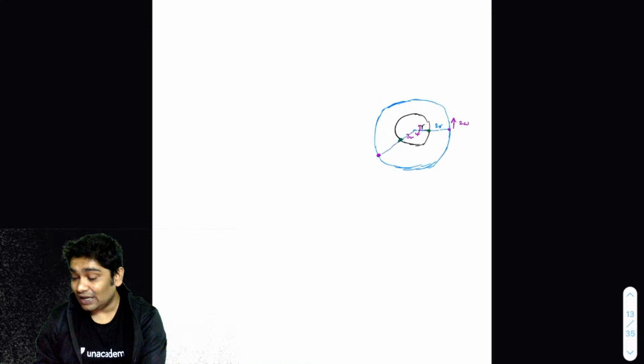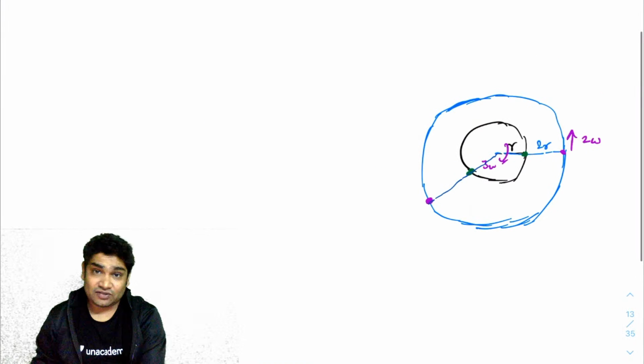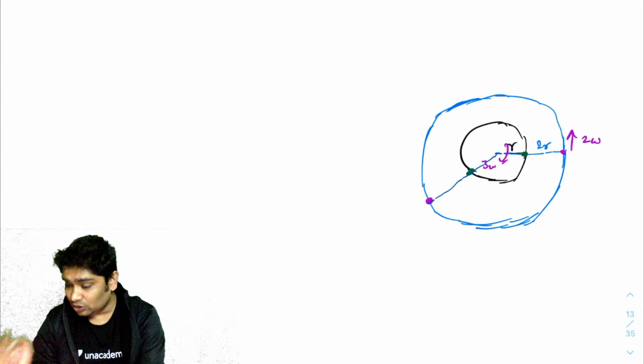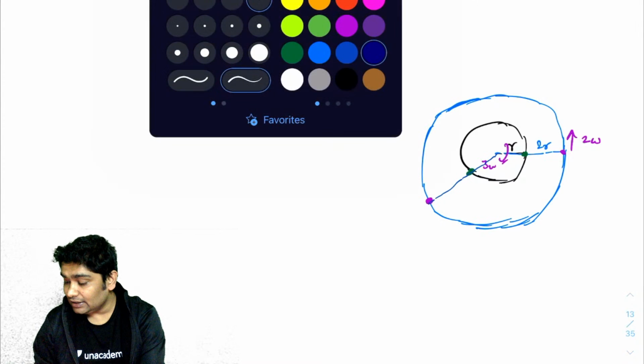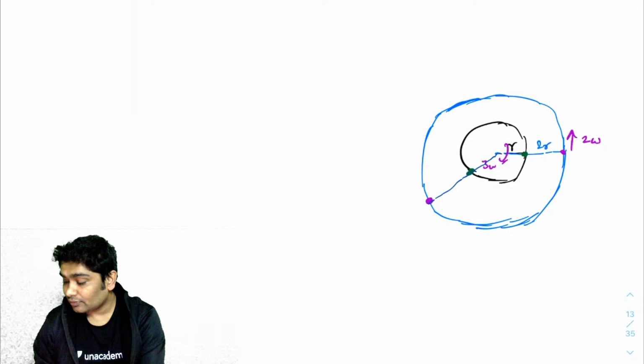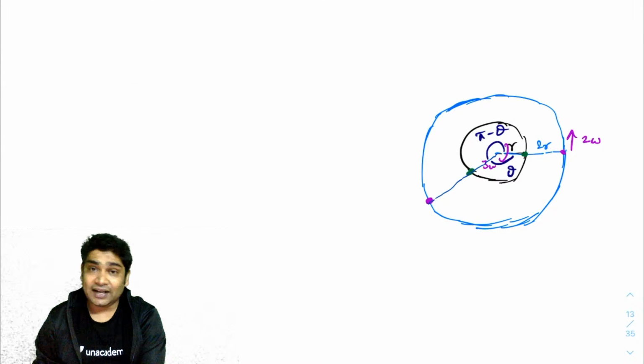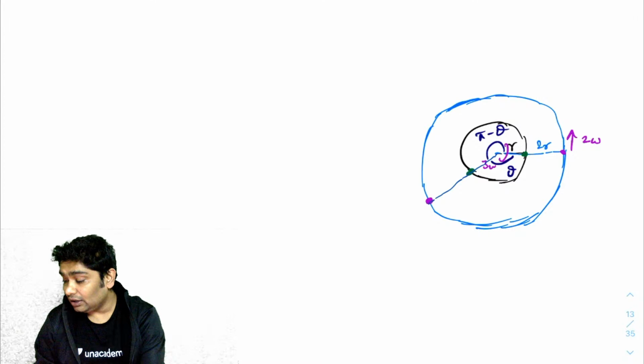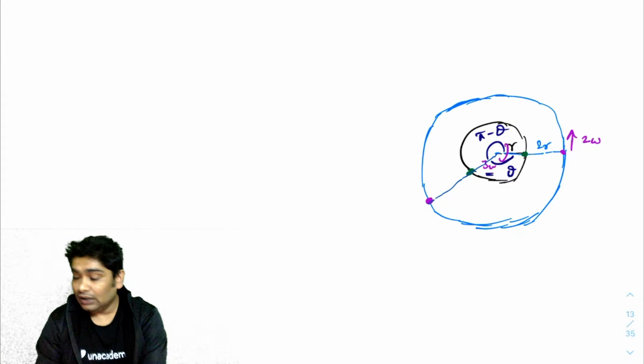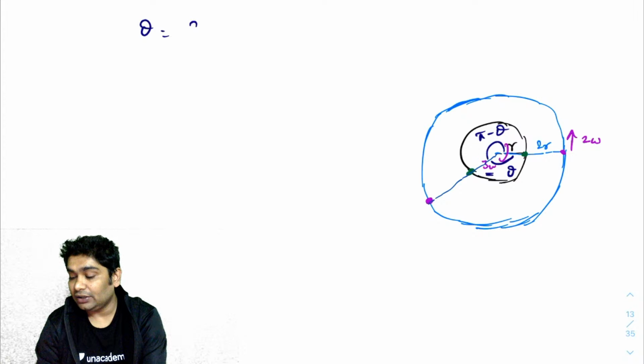Okay. So as I was saying, if this is where they meet, I assume this angle is some theta and this angle obviously is pi minus theta. So can you say that in time t, this guy would have moved with 3 omega, and theta would have been 3 omega times t? That is my equation number one.